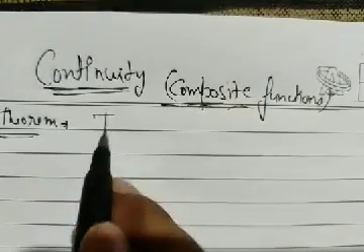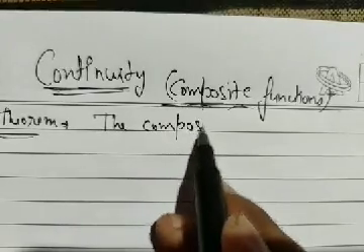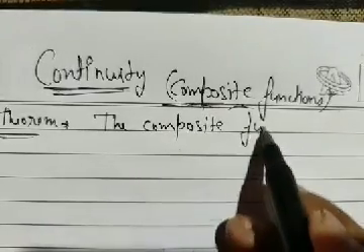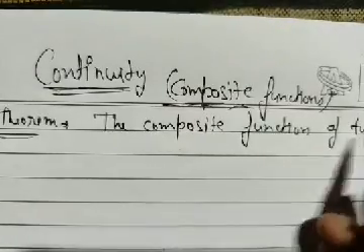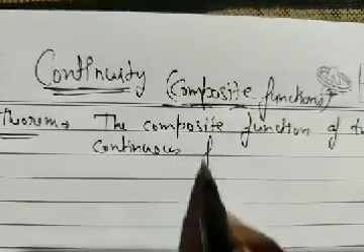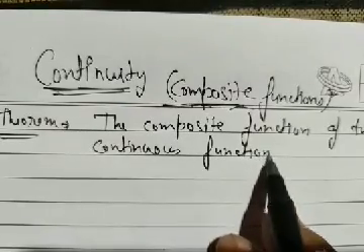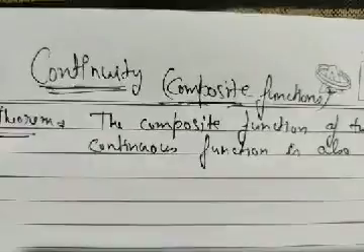What is the theorem? The composite function of two continuous functions is also a continuous function.